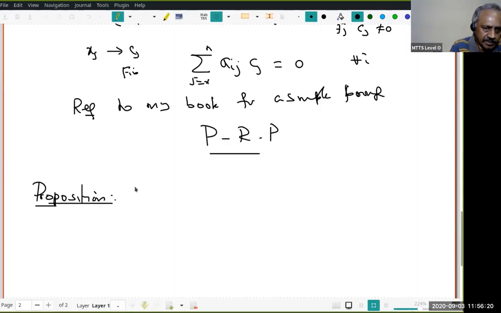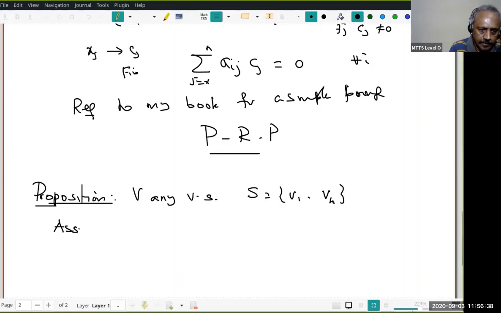Suppose V is any vector space, and let S equal to {v1, ..., vn}, and assume that w1 to w_{n+1} belong to the linear span of S.